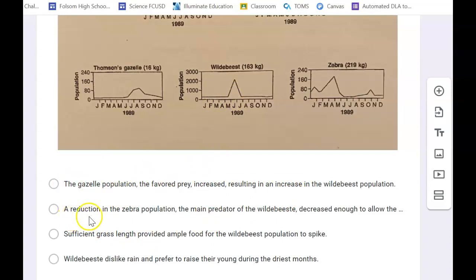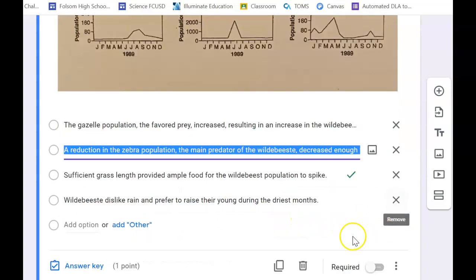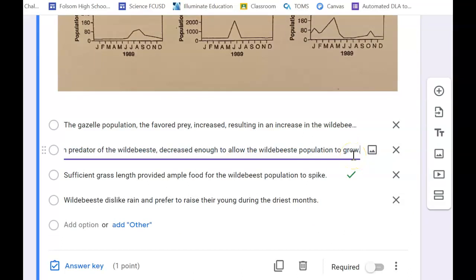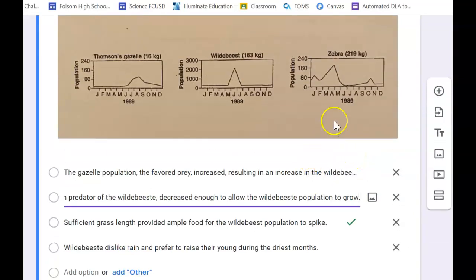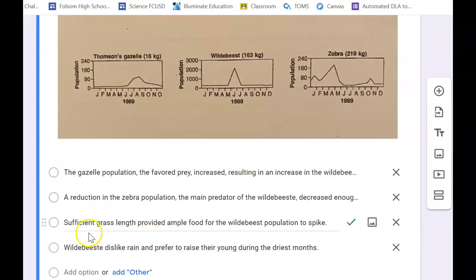The second option, a reduction in the zebra population, the main predator of the wildebeest, decreased enough to allow the wildebeest population to grow. So looking at the zebra population, it did decrease, and technically, you could probably make an argument for that, except for the fact that zebra do not eat wildebeest. Zebra are grazers, they eat plants.